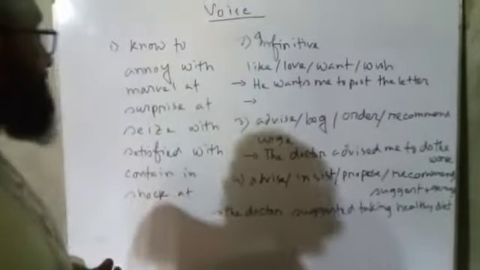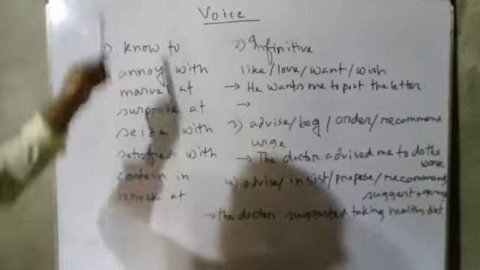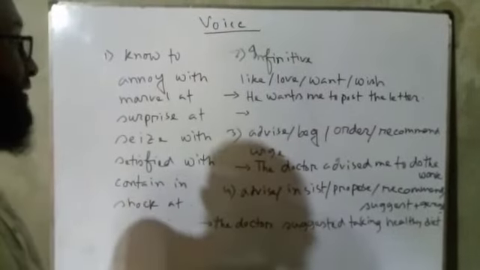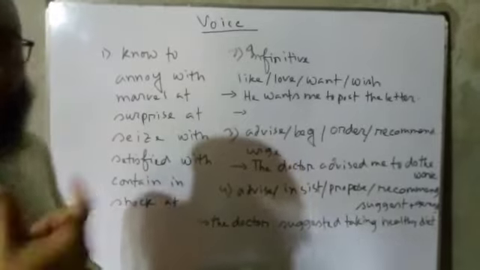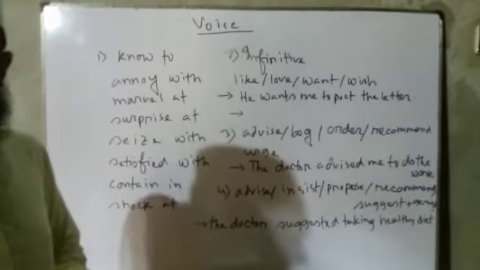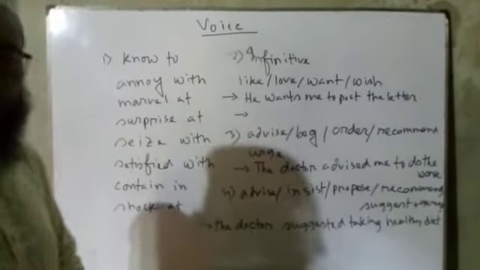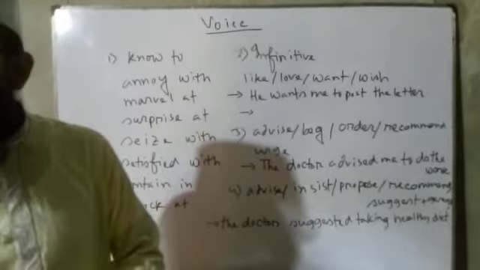Dear learners, you can see here some words with different prepositions. We know that in the background of voice, in case of passive, we use by. To make passive from active, we use by. But in some cases, there are some words that don't follow by.